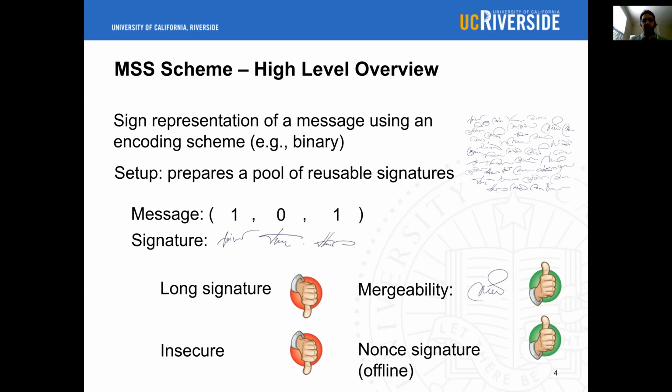This is a costlier operation, and importantly, it can be performed completely offline before knowing the message. Therefore, in MSS, once the signer knows the message, the online signing only merges already pre-computed signatures to produce a single signature, which is much more lightweight.